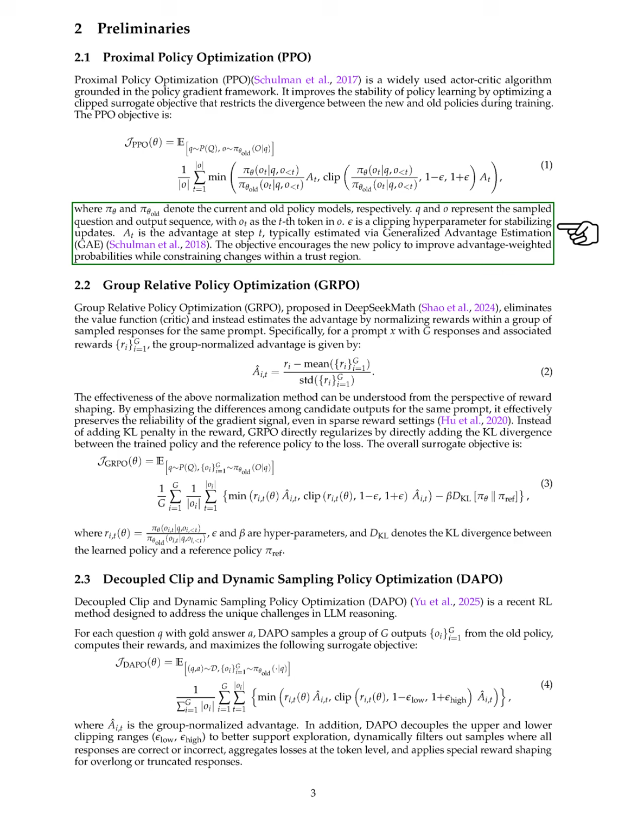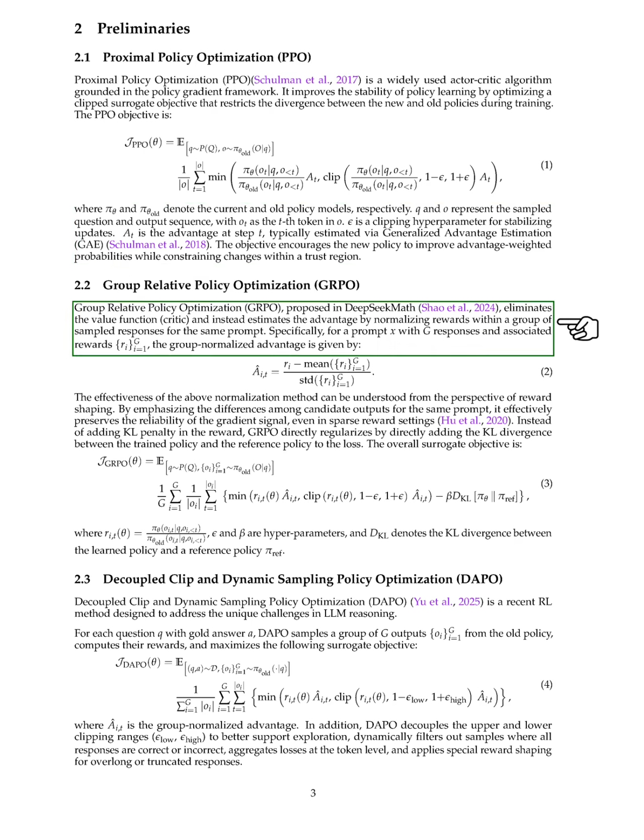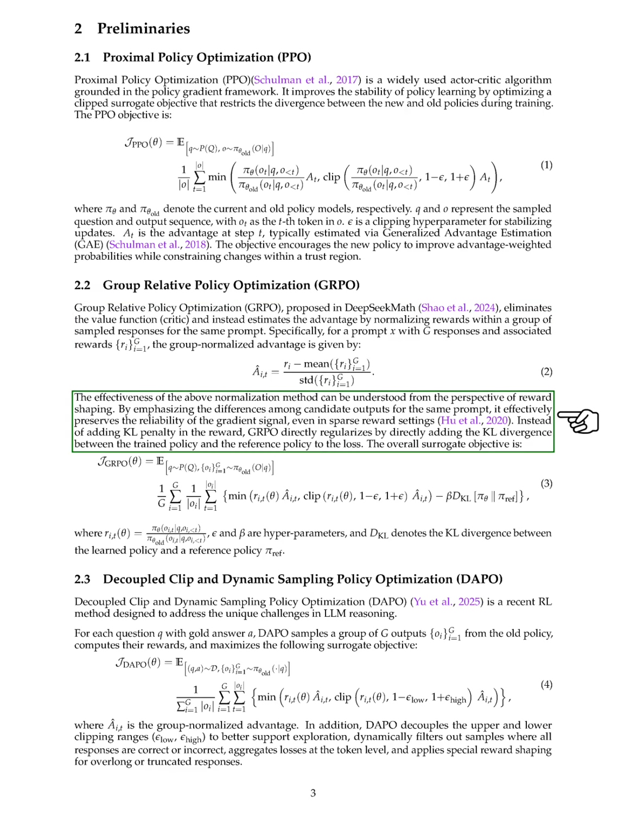Next, we discuss Group Relative Policy Optimization, GRPO, which we proposed in DeepSeek Math. GRPO removes the value function and estimates the advantage by normalizing rewards among a group of responses for the same prompt. For a given prompt with multiple responses and their rewards, the group normalized advantage is calculated. This normalization helps maintain the reliability of the gradient signal, especially in situations with sparse rewards. Instead of using a KL penalty in the reward, GRPO directly adds the KL divergence between the trained policy and a reference policy to the loss.